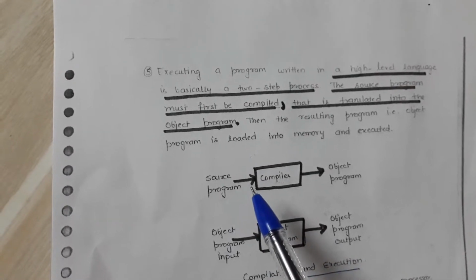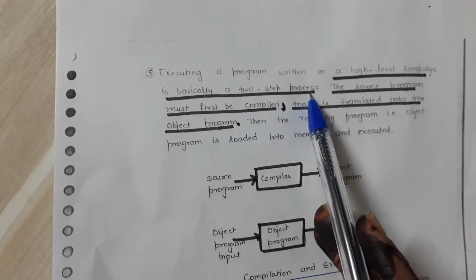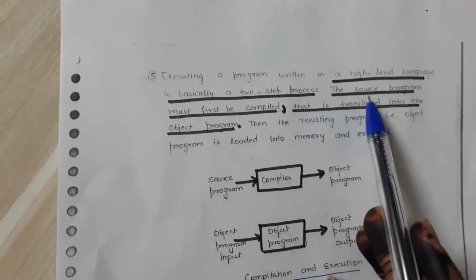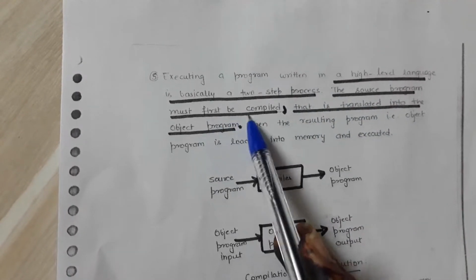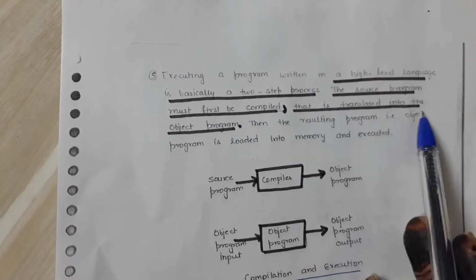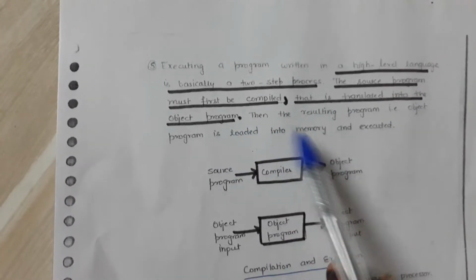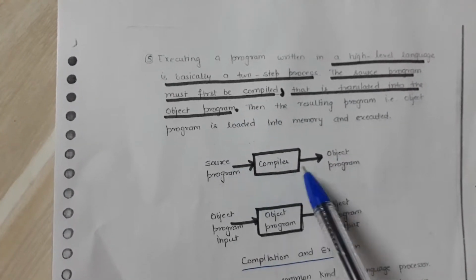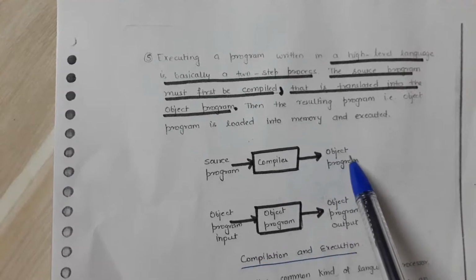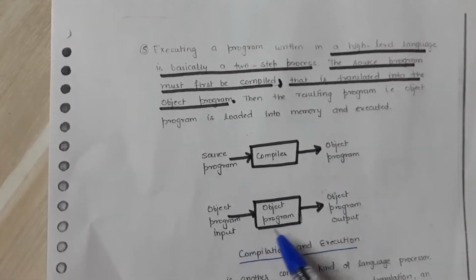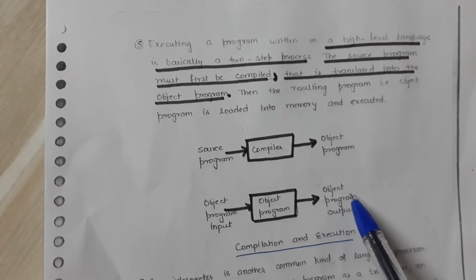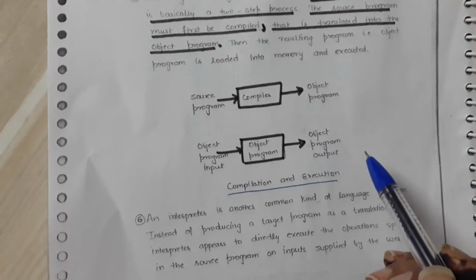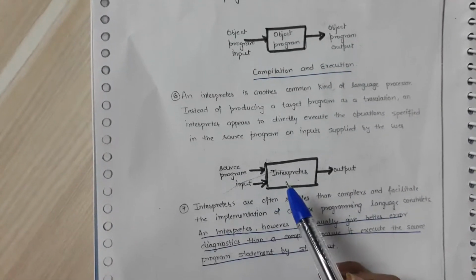Executing a program written in a high-level language is basically a two-step process. The source program must first be compiled, and then it is translated into the object program. The diagram is shown here. The source program is compiled first into the object program, and the object program is then run to produce the output. Now the next topic is the interpreter.